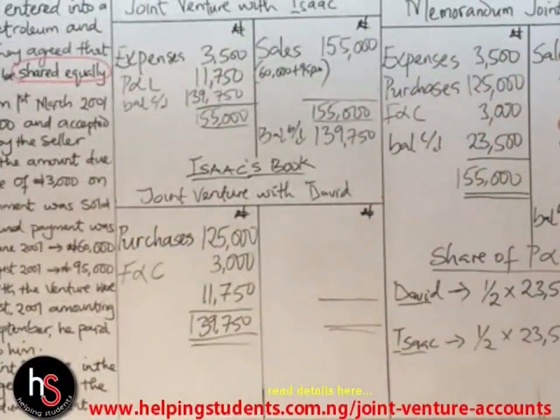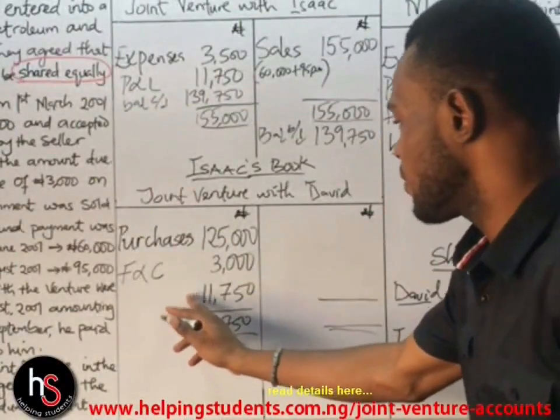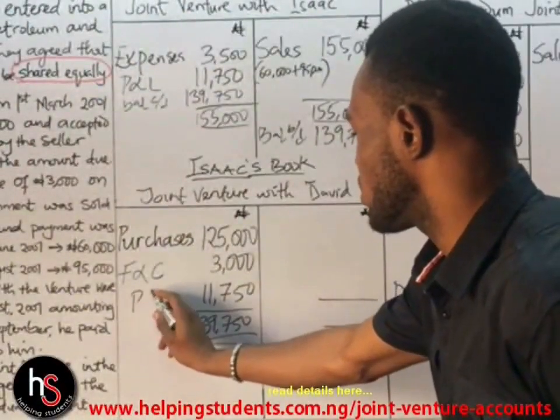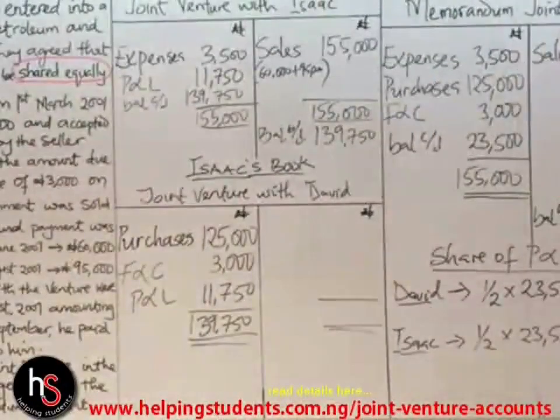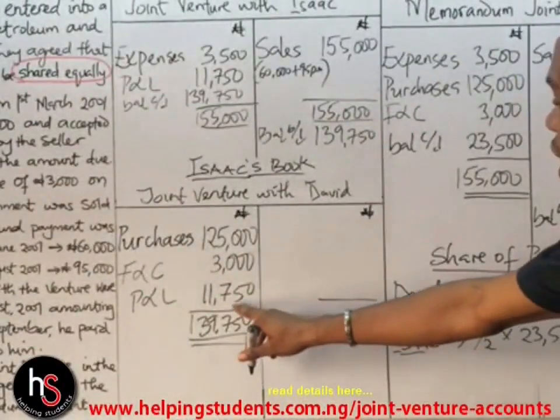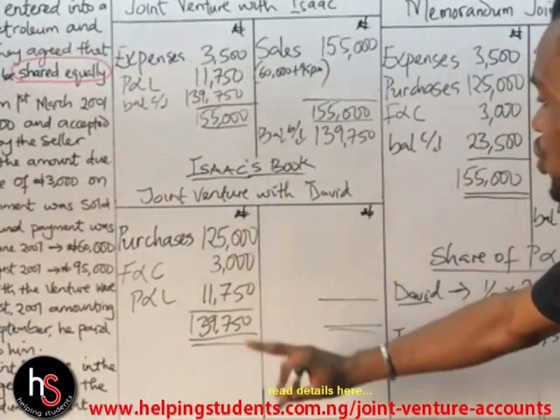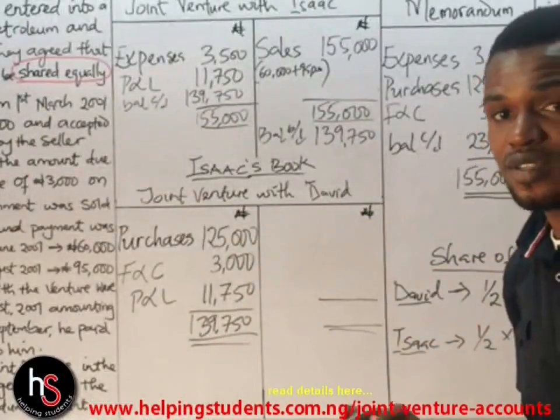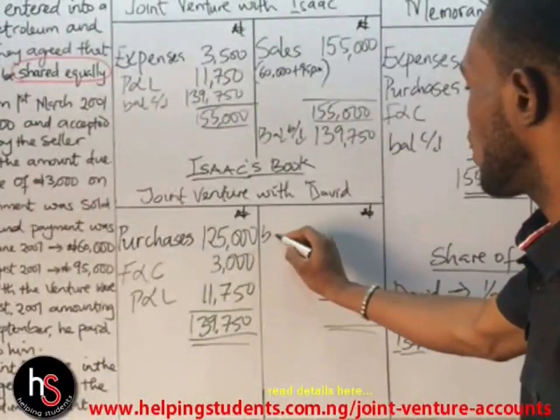So coming to this section, this particular balance, remember this is also the profit and loss for Isaac. So 11,750 plus 3,000 plus 125,000 gave us 139,750.